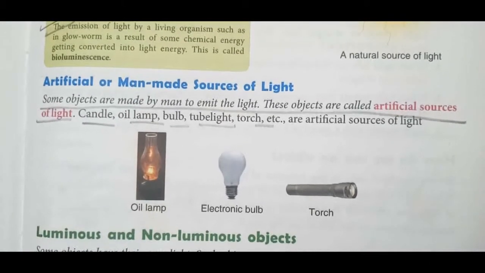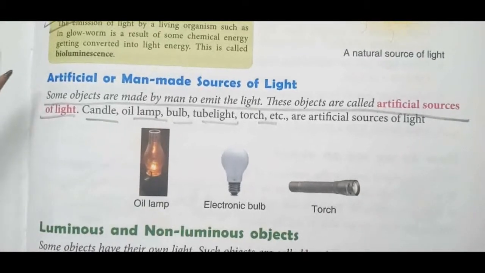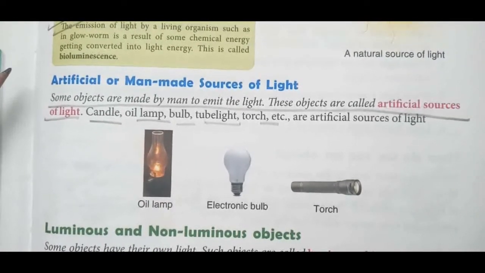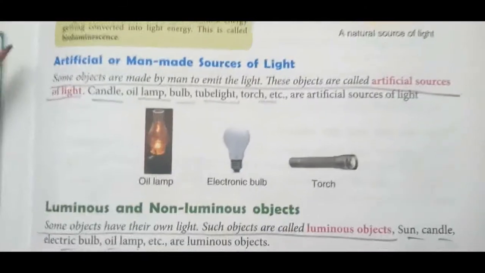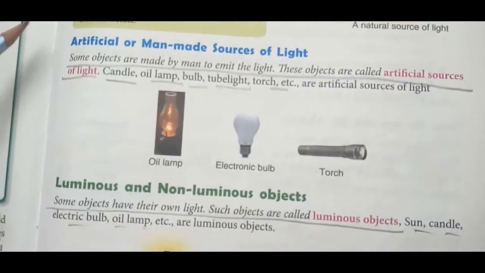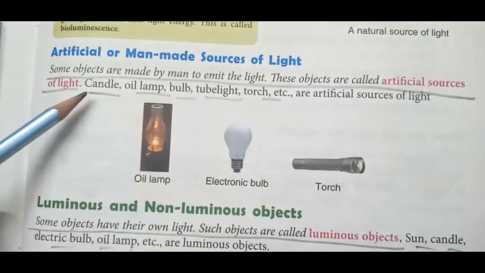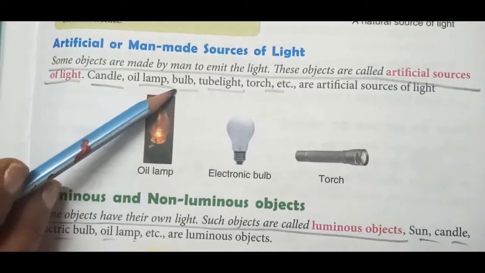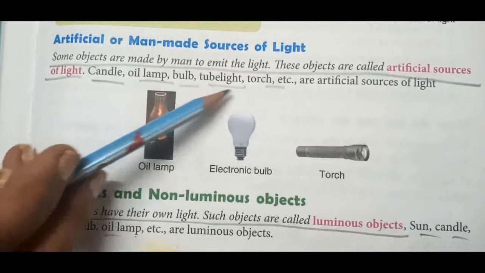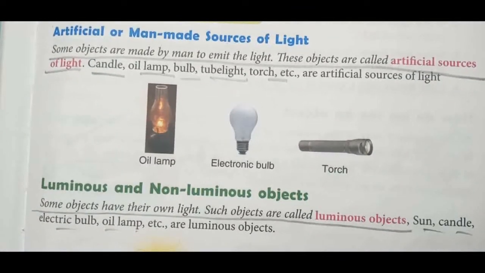Some objects are made by man to emit light. These objects are called artificial sources of light. Okay, so there are some objects that are man-made that give out light. Examples: candle, oil lamp, bulb, tube light, torch, etc. are artificial sources of light.